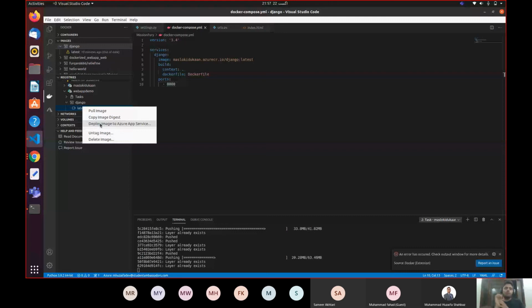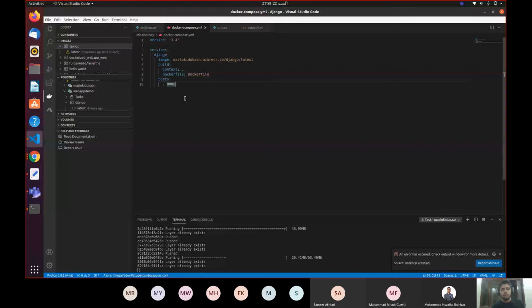Why will it not work? Because you have not specified the port number. You remember we specified the port number in the start, which was 8000. So you need to specify the port number to Azure Cloud as well. How do you specify the port number to Azure Cloud?